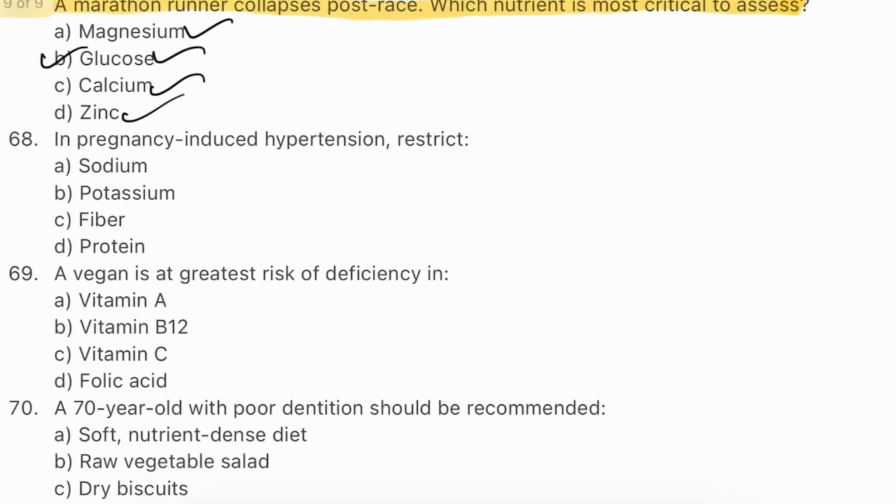Question number 68. In pregnancy-induced hypertension, restrict sodium, potassium, fiber, protein. The answer will be A, sodium. Excess sodium worsens water retention and elevates blood pressure.